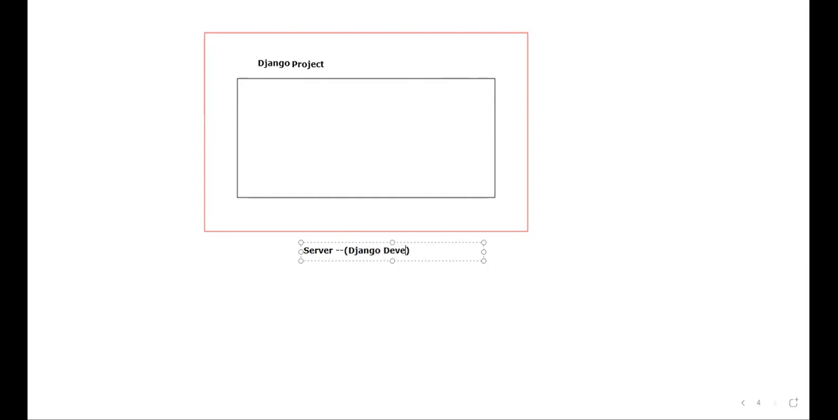Django Development Server. And if it is a server, don't you think there should be a default port number? The default port number happens to be 8000. That is the default port number. Is that clear for everyone, guys? Whatever I'm trying to write.